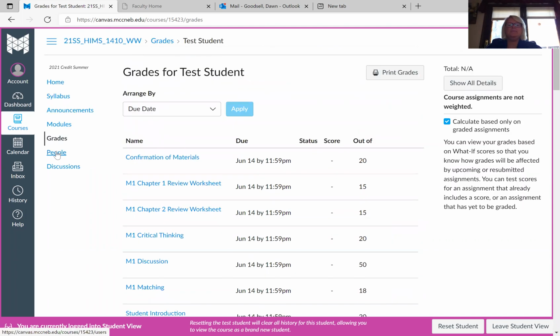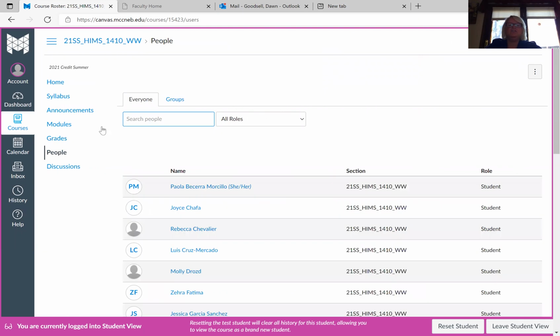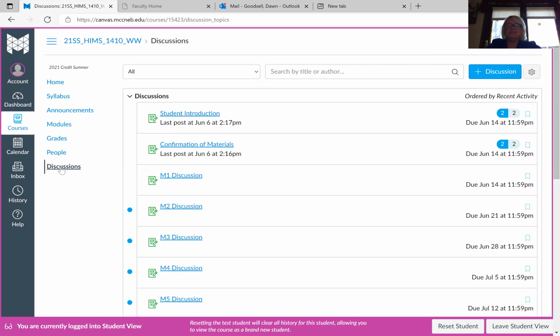Okay. If you want to look up somebody, go ahead and hit the People button. You can put their name in here and try to find them. That's how you can find myself as well. And then this Discussion tab, if you're doing your discussion questions, please do not use this tab. Use the one that's in the module. That way you get everything done and you don't miss something.